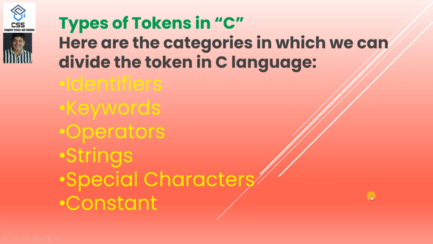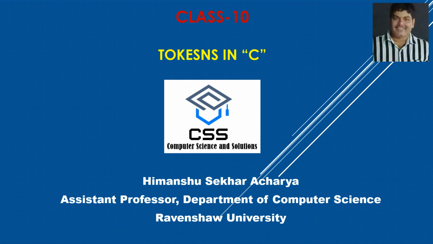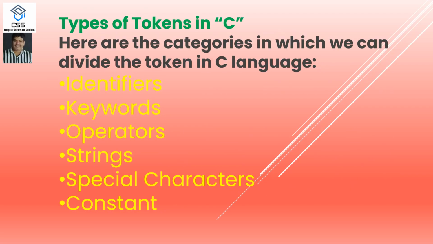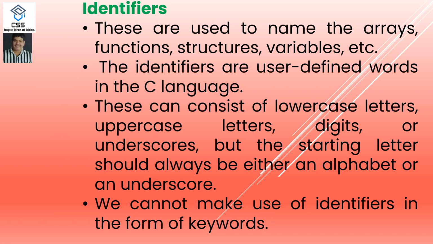Just for a little bit of modification, I have written it as "tokens", but the real spelling of token is T-O-K-E-N-S. As I have written here, make a change here, that is token, T-O-K-E-N, and tokens in C. A little bit of change can be made so far as the spelling mistake is here. Sorry for that.